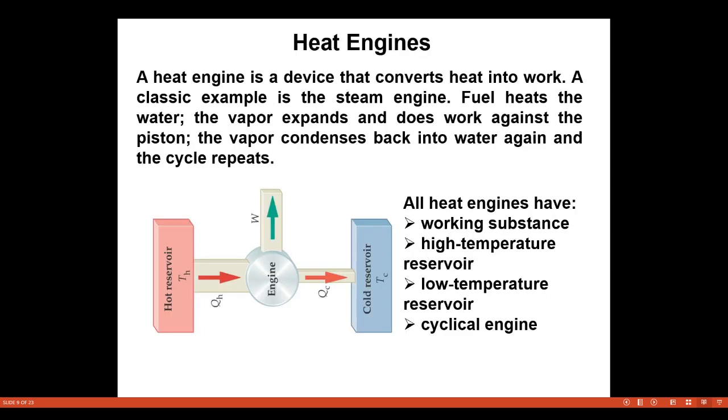Now, what is a heat engine? It is a device that converts heat into work. A classical example is the steam engine. Fuel heats the water, the vapor expands and does work against the piston. The vapor condenses back into water again and the cycle repeats. So this is the working substance. A heat engine consists of a cold reservoir and a hot reservoir. So all heat engines have a working substance, a high temperature reservoir, a low temperature reservoir and a cyclical engine.